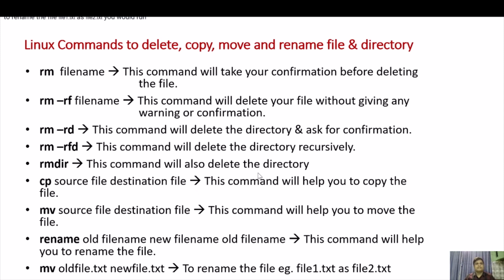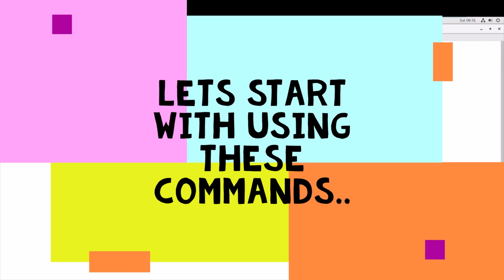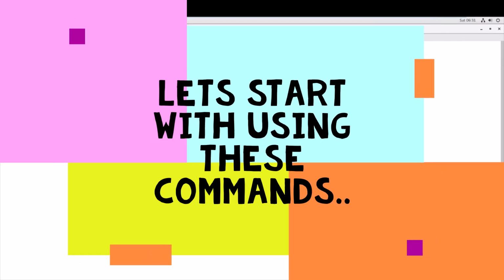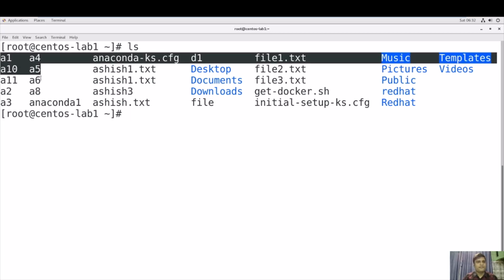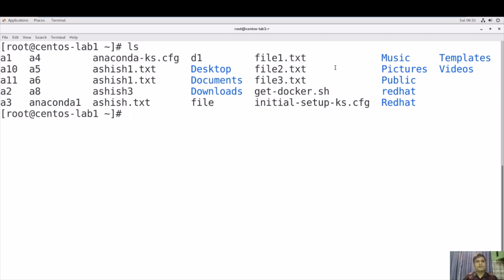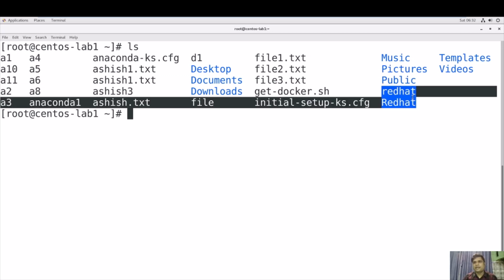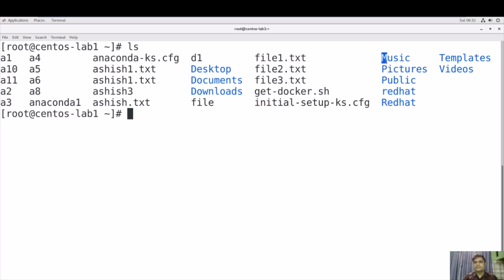Now we will see how we will use these commands practically on our virtual machine. So friends, open your Linux server terminal and type the ls command to check whether we have files or directories or not. So we have a lot of files. You can see A1, A4, A10, A5, A11, A6, and we have a lot of directories as well. You can see Red Hat and this Red Hat, and these all are directories, right?